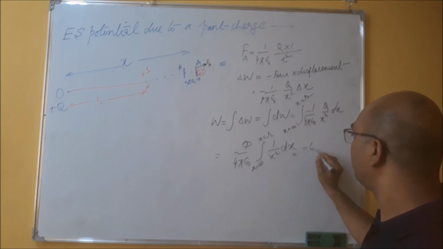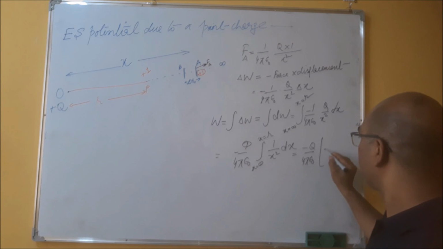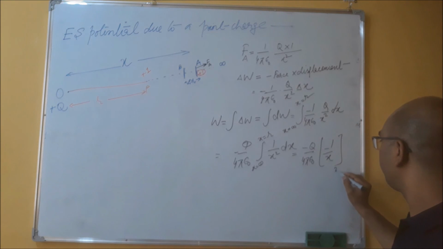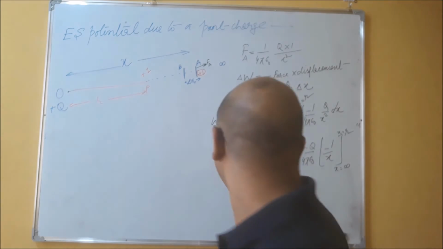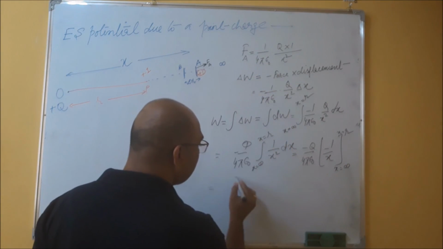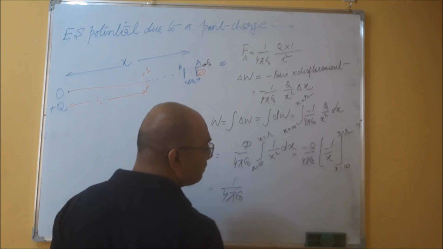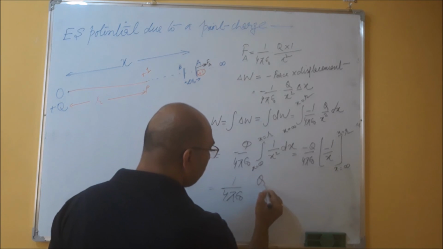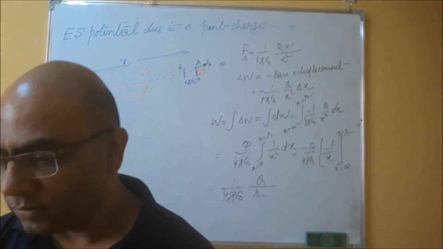When you solve it, you will get minus 1 upon x. Now substitute the values. What will you get? 1 upon 4 pi epsilon naught, this minus will cancel out, Q upon R.